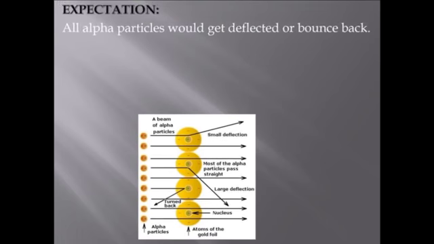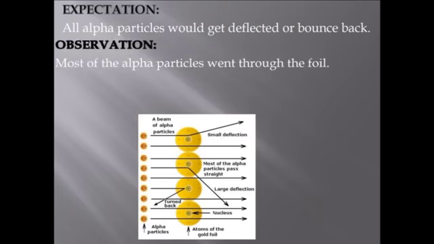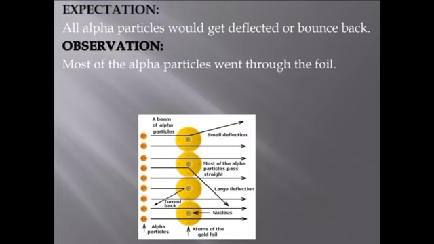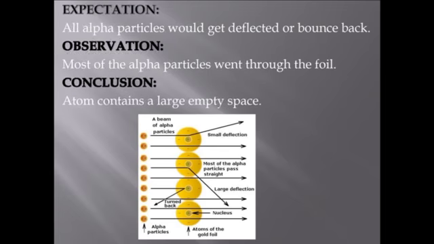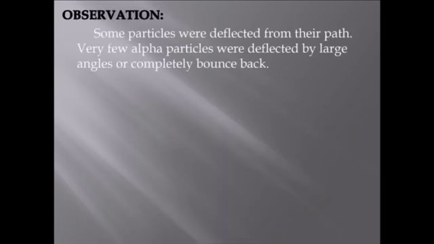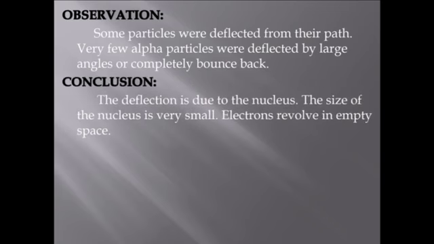The expectation of Rutherford was that all alpha particles would get deflected or bounce back, but the observation was that most of the alpha particles went through the foil, and he concluded that the atom contains a large empty space. The next observation was that some particles were deflected from their path. Very few alpha particles were deflected by large angles or completely bounced back, and he concluded that the deflection is due to the nucleus, that is the positively charged center.